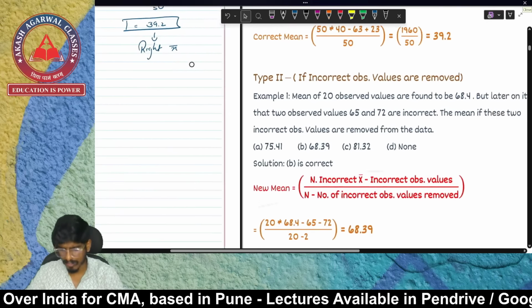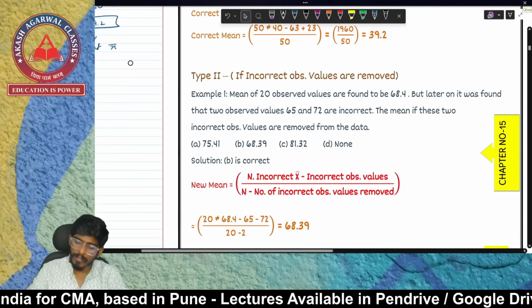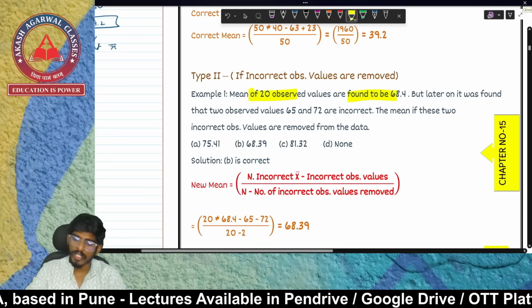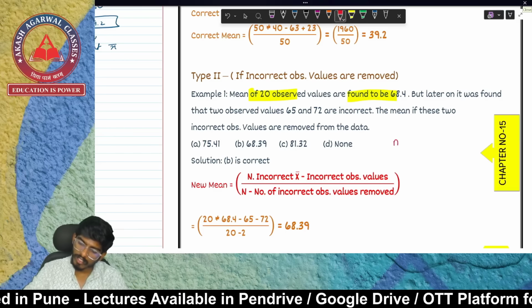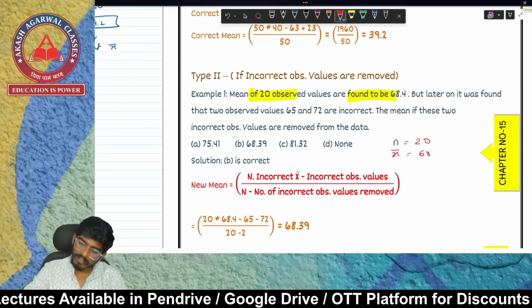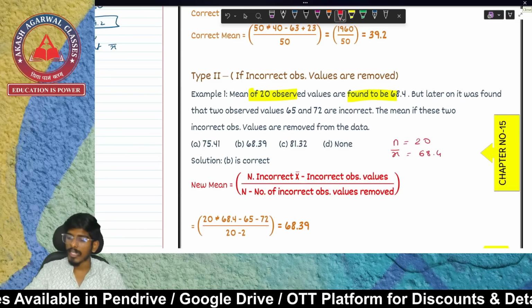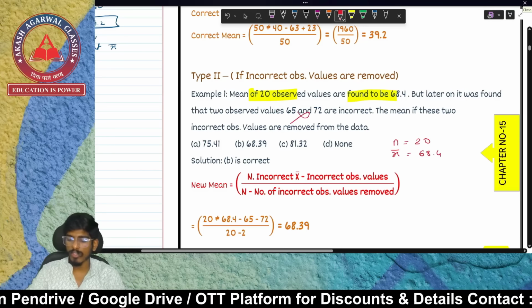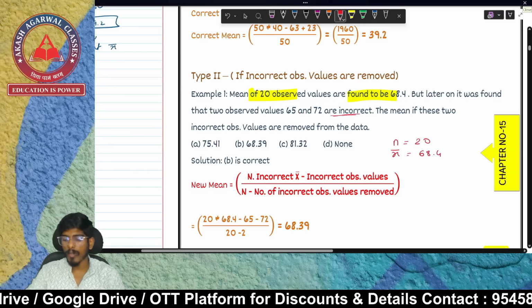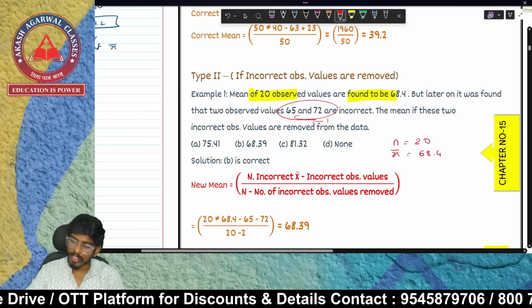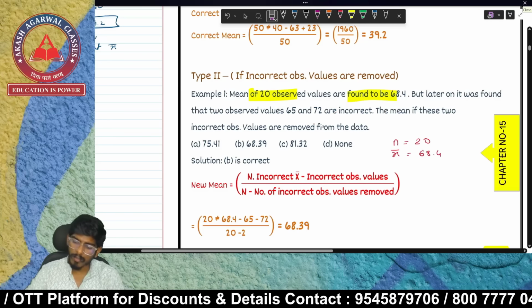There are multiple questions like this we are going to solve over here. Mean of 20 observations are found to be 68. How many observations are there? 20. So n is 20. Mean is given to be 68.4. But later on it was found that two observations, 65 and 32, are incorrect. So these are incorrect. Now everybody knows the incorrect ones are to be subtracted. The mean if these two incorrect observations are removed.